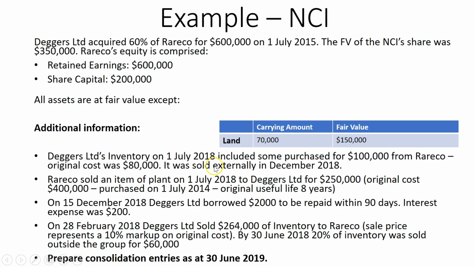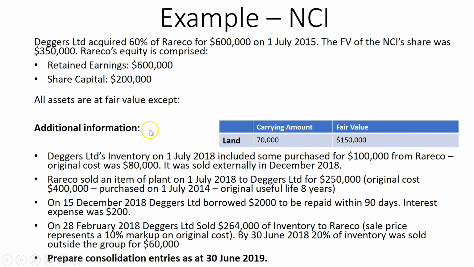So we've got an example here. Deggers Limited acquired 60% of Rareco for $600,000 on 1 July 2015. The fair value of the NCI's share was $350,000. Rareco's equity is comprised of retained earnings, $600,000, and share capital, $200,000. All assets are at fair value except the land.